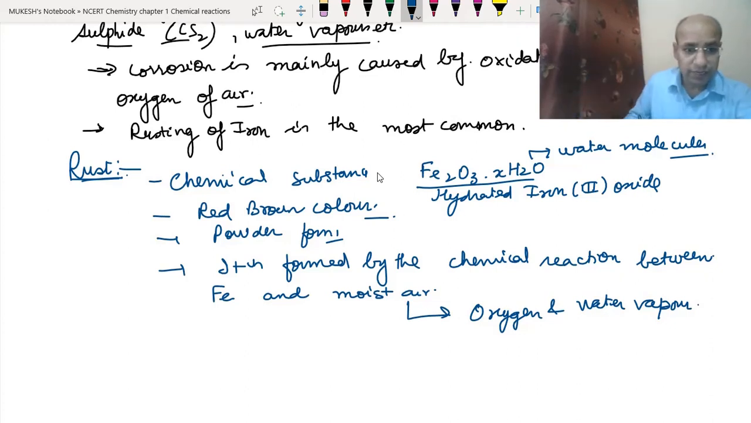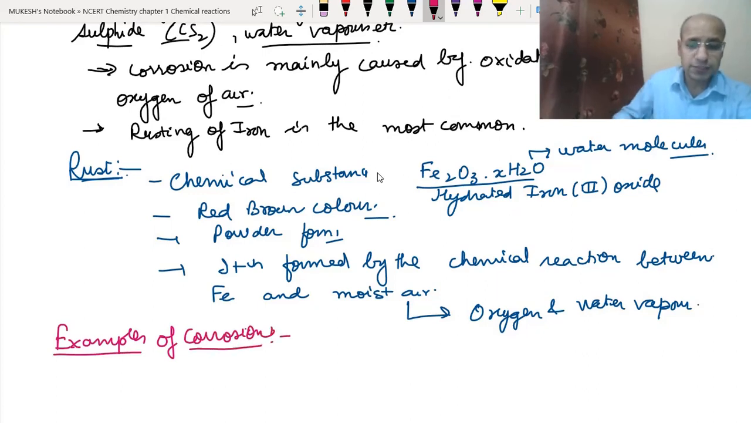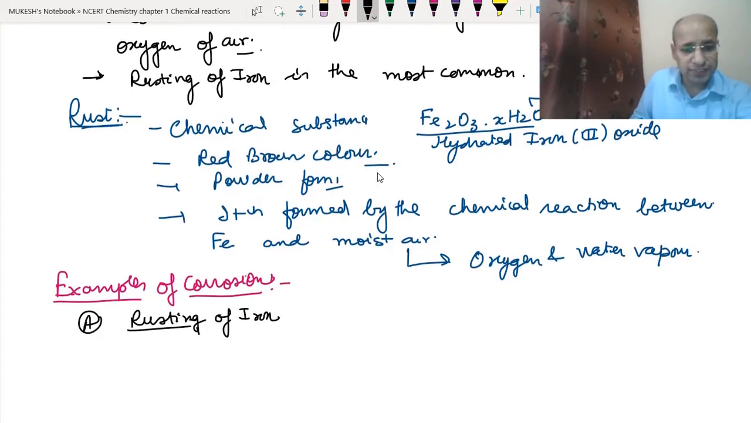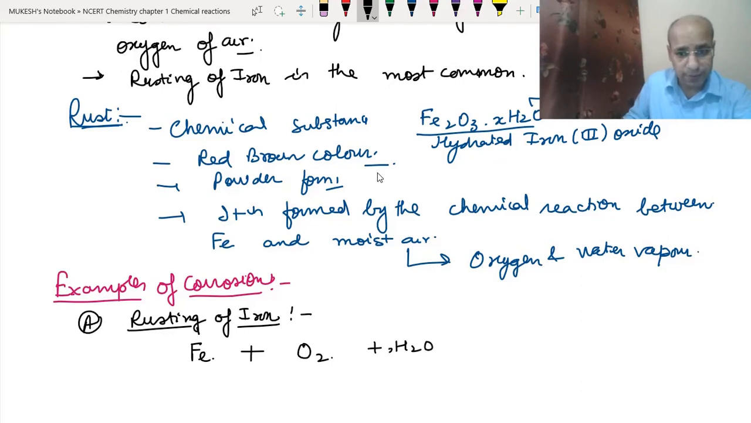Okay, so we can take the examples of corrosion. First, we have already just learned that rusting is an example of corrosion. So the first example is the rusting of iron. What happens in the rusting of iron? Basically, if there is any iron article present, then it will react with the oxygen of the air and the water vapors present in the air. We will write here x molecules of water, because this number can vary. Then it will form the rust, which is